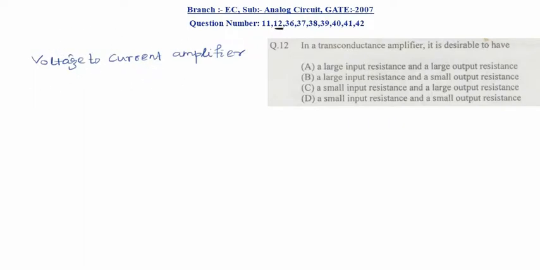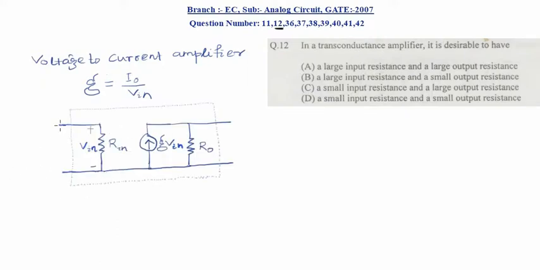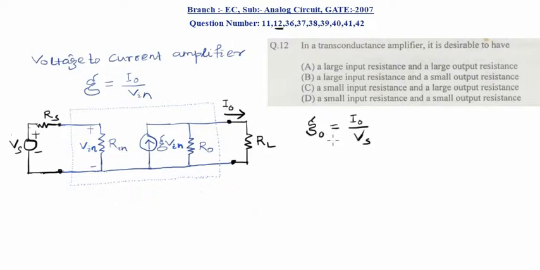So, transconductance gain is given by the output current divided by input voltage. Now, if you see the transconductance amplifier circuit, it will have an input resistance and there will be a voltage dependent current source which will have output resistance R0. Now, if we connect a voltage source at the input which will have finite source resistance, and then a load is connected across the output, then let's say I0 is the current that is flowing through RL. The overall transconductance is given by the output current to the input voltage Vs, that is I0 by Vs.